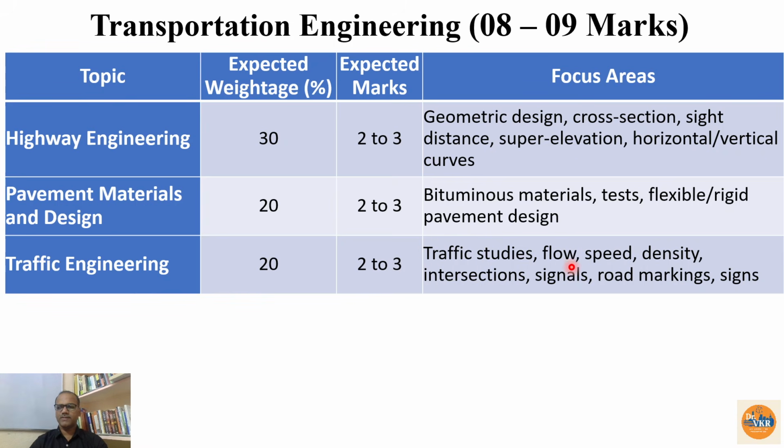So traffic studies, flows, speed, density, intersection, signals, road marking, and signs. So if you observe this one, we can get 1-2 marks question, especially the design of intersection or design of the traffic signal. These two are very important for the 2 mark numerical question, and 1 mark theory question we may get from the remaining topics.